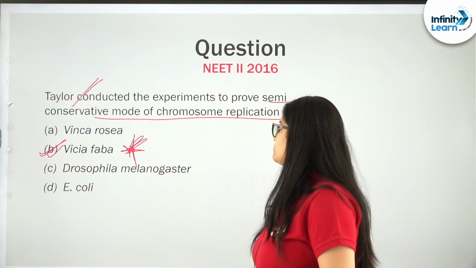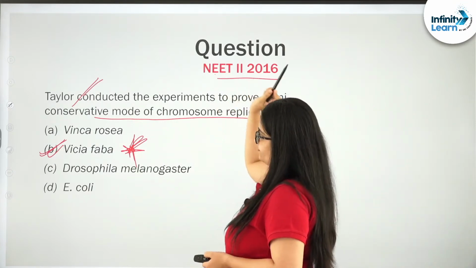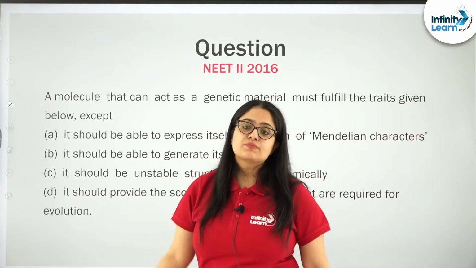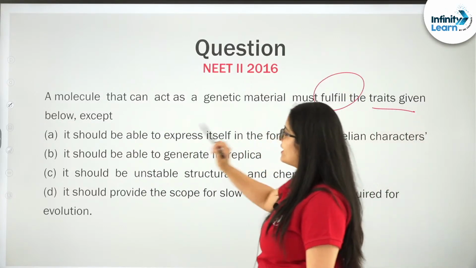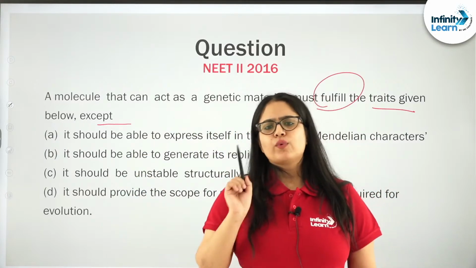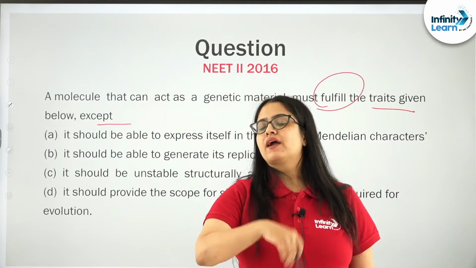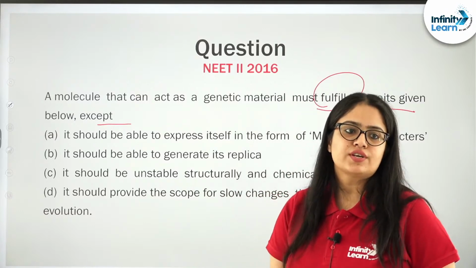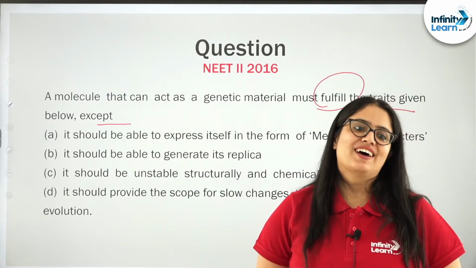Yes, very right, Safura. Next question, this was asked in NEET 2016 second phase. A molecule that can act as a genetic material must fulfill the traits given below except. So, you need to find out of these four options which one trait should not be possessed by a molecule in order to act as a genetic material. Can you try this question? Crystal clear. Yes, Safura, thank you for letting me know that.